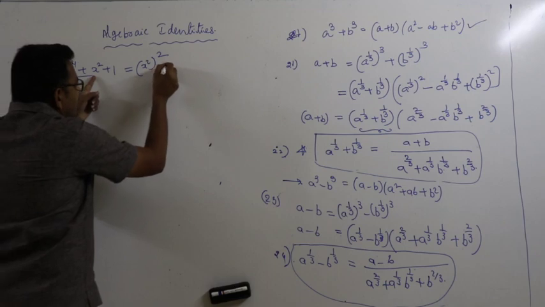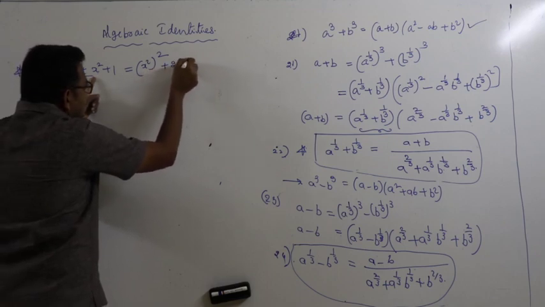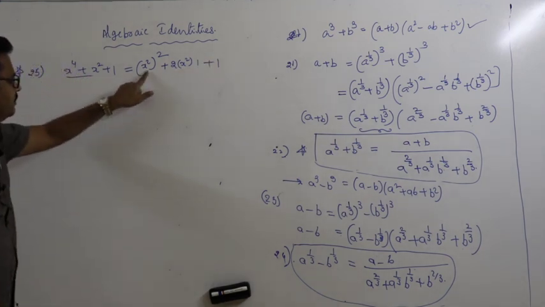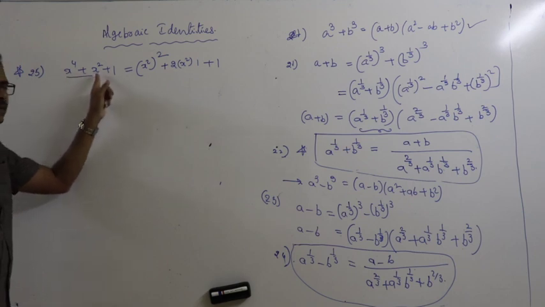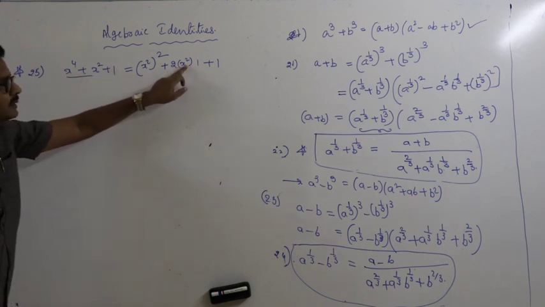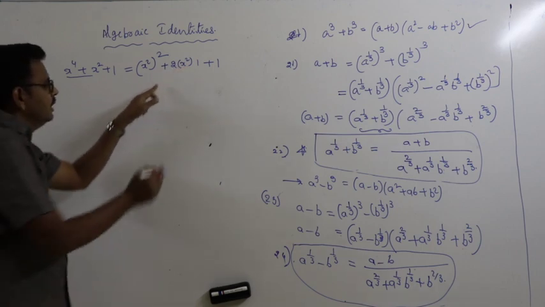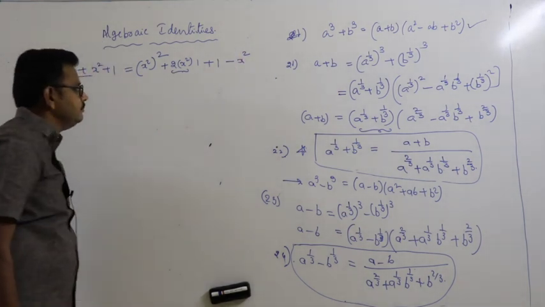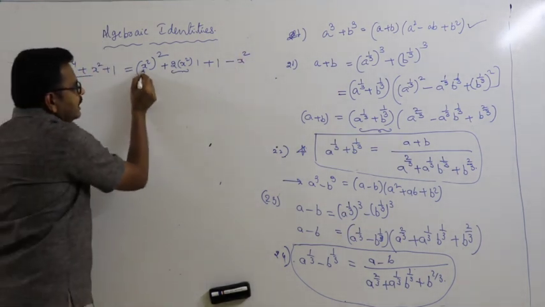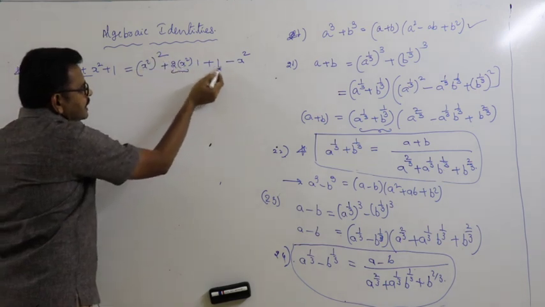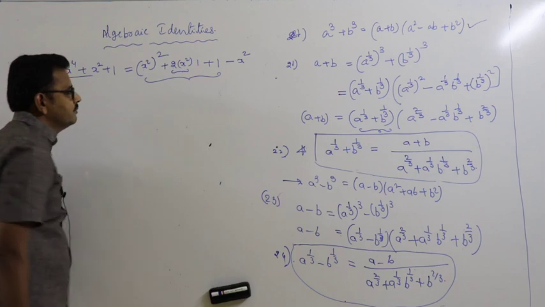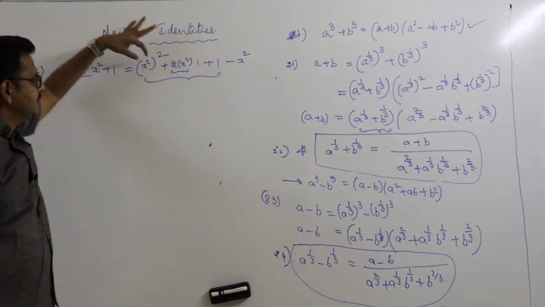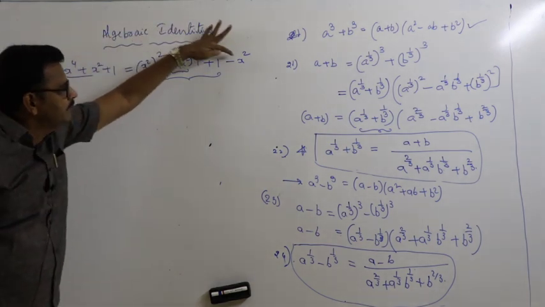For the x square term, I can write 2 into x square into 1 plus 1. But here 1 x square is there, and I want 2x square. So I am adding 1 x square and subtracting x square. This is just like the a square plus 2ab plus b square form. So x power 4 plus 2x square minus x square.